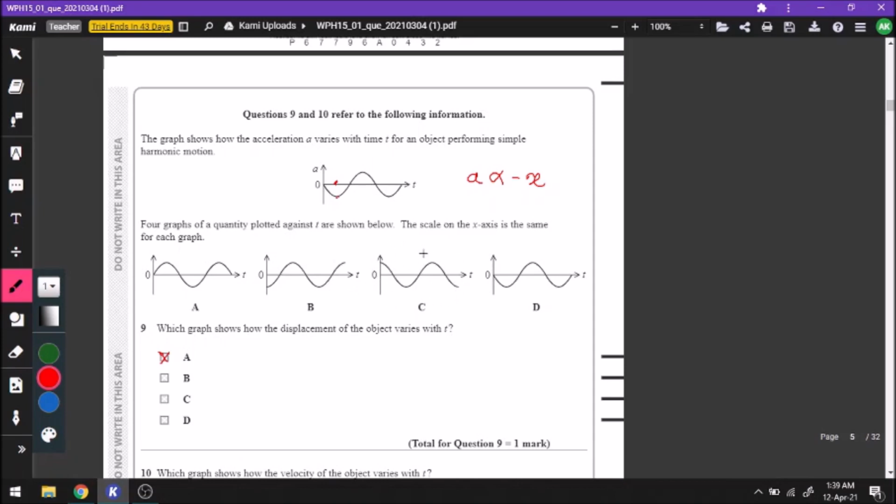C is the only graph which, if you differentiate with respect to time, will give you this graph. Here the gradient is 0, so acceleration is 0. Here the gradient is maximum, and the acceleration is also maximum, and so on. You can analyze the rest of the graph and come to the conclusion that yes, C is indeed the velocity time graph.